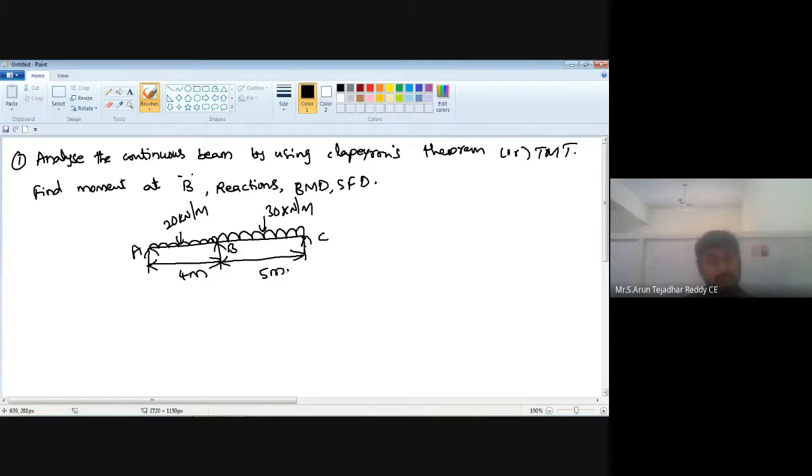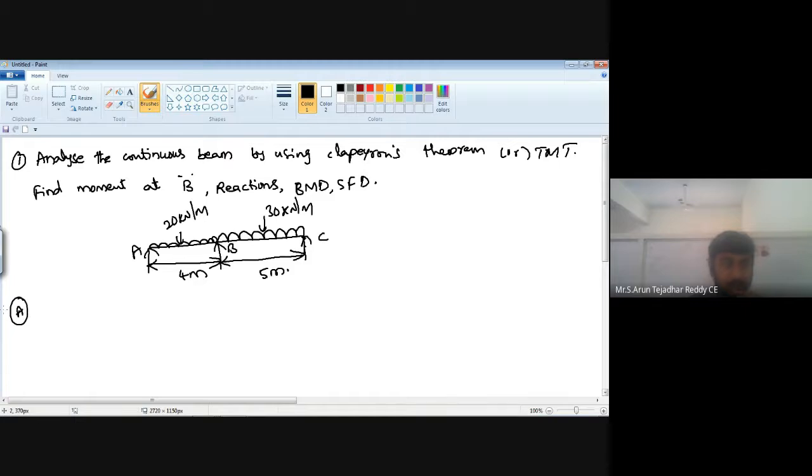All of you once read the question carefully: analyze the continuous beam by using Clapeyron's theorem or else TMT. Find moment at B, reactions, bending moment diagram, shear force diagram.